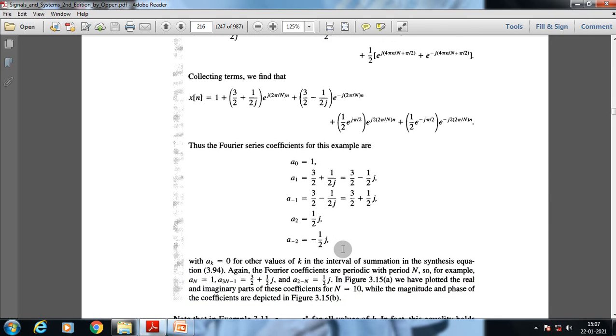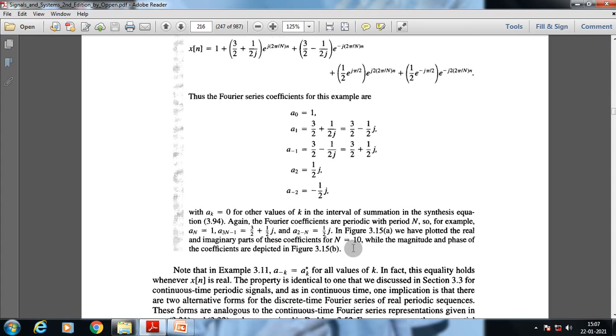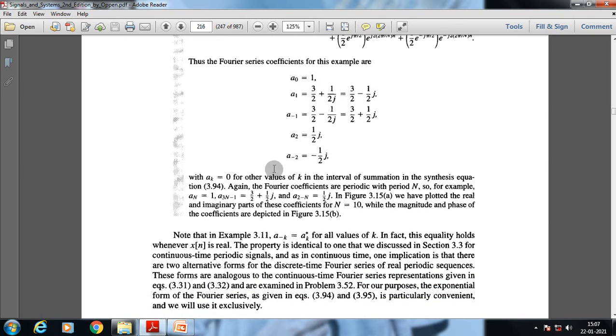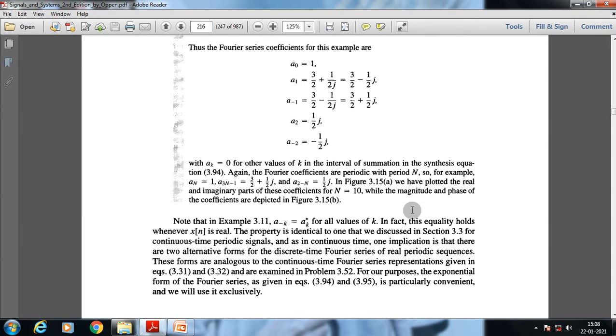Now if you put all those values in proper position, it has been written here with a suffix k equal to 0 for other values of k in the interval of summation in the synthesis equation. Again the Fourier coefficients are periodic with period n. So for example, a suffix n is equal to 1, a suffix 3n minus 1 is equal to 3 pi by 2 plus half j, and a suffix 2 minus n is half j. In figure 3.15a, we have plotted the real and imaginary parts of these coefficients for n is equal to 10, while the magnitude and phase of the coefficients are depicted in figure 3.15b.